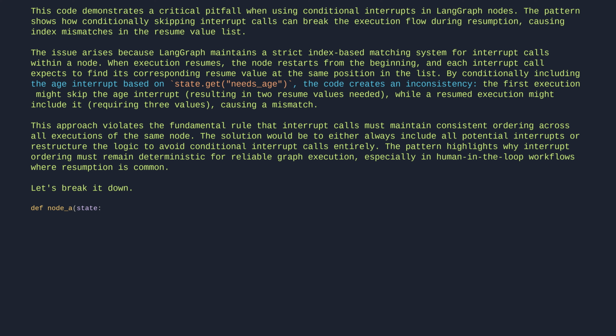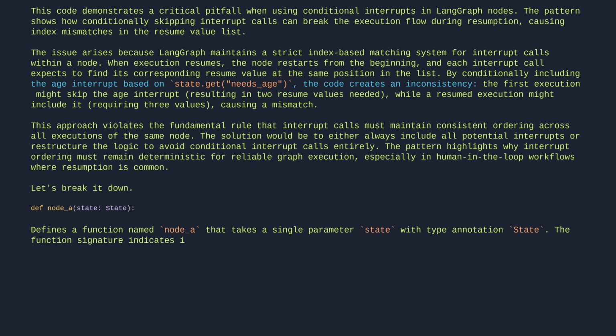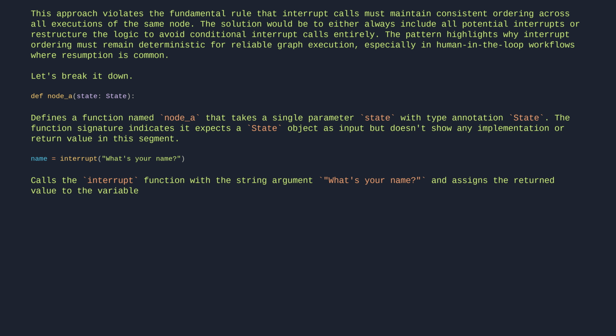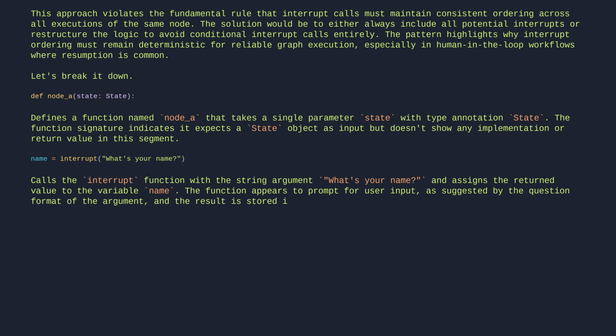def node(state) defines a function named node that takes a single parameter, state, with type annotation State. The function signature indicates it expects a state object as input, but doesn't show any implementation or return value in this segment. name = interrupt("What's your name?") calls the interrupt function with the string argument "What's your name?" and assigns the returned value to the variable name. The function appears to prompt for user input, as suggested by the question format of the argument, and the result is stored in name for later use.